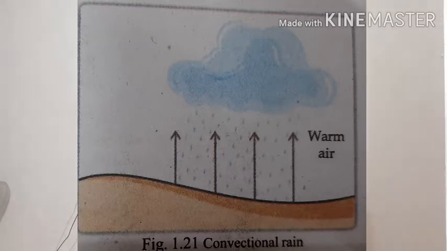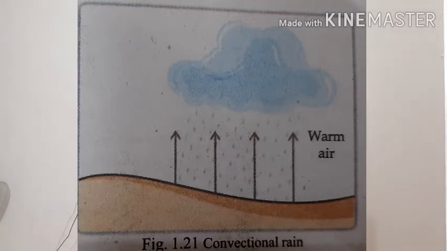Cumulus clouds are formed by the cooling and condensation of rising warm air. Rainfall occurs with thunder and lightning. This rain mostly occurs in the afternoon, and it does not last long.